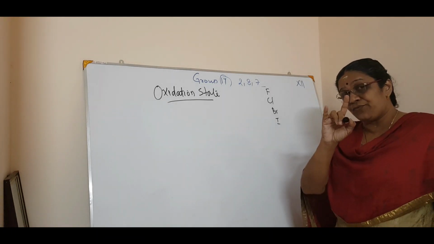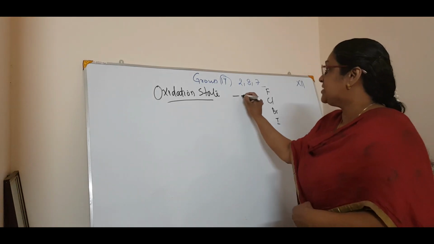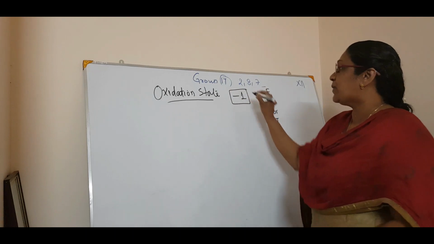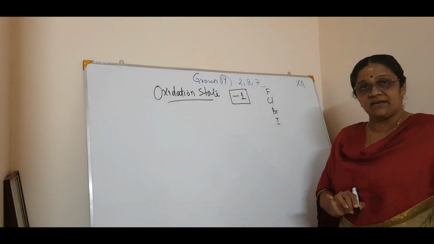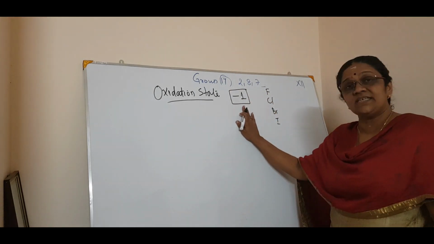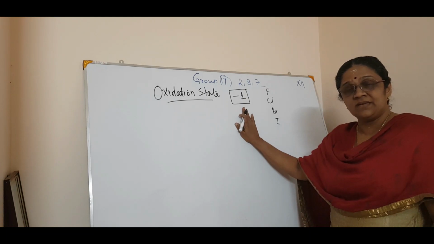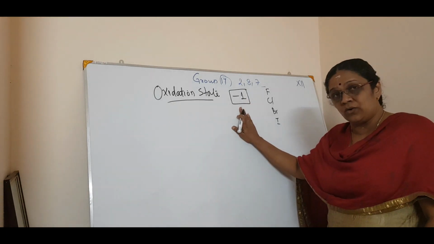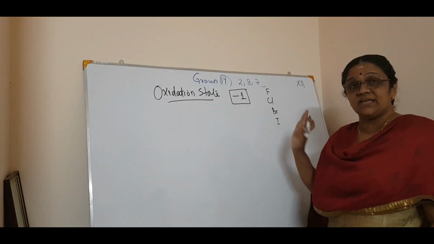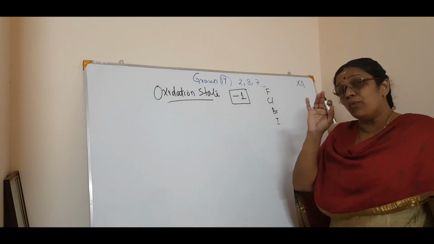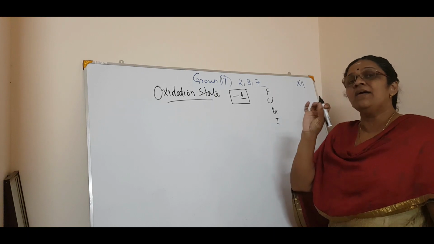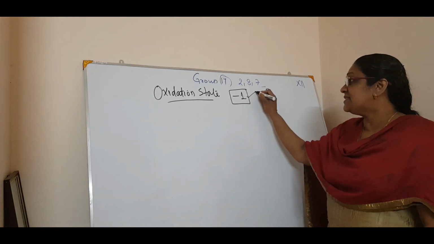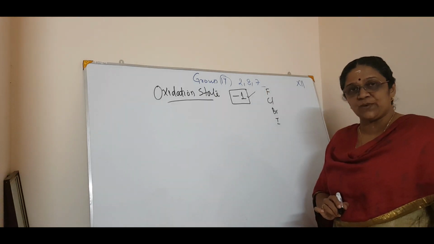Since it is one short of an octet, the oxidation state is mainly -1. The common oxidation state is -1. And it is right in the case of fluorine also. Fluorine is mainly -1, because it is the most electronegative element. That is why the oxidation state is -1.